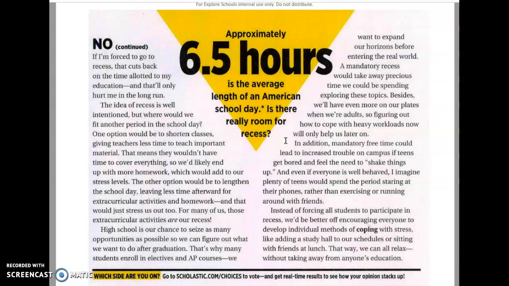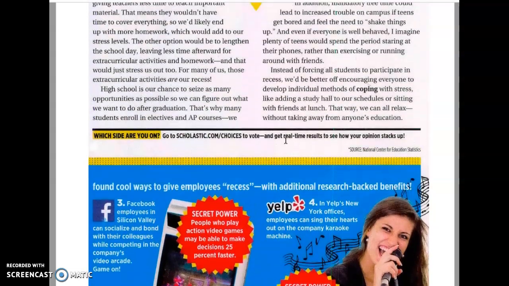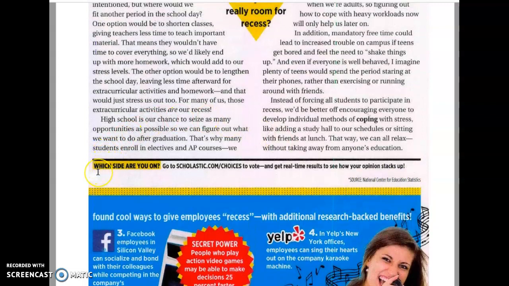So that's the end of the text on page 3. And right here we have from the Scholastic magazine: Which side are you on? Go to scholastic.com/choices to vote and get real-time results to see how your opinions stack up.